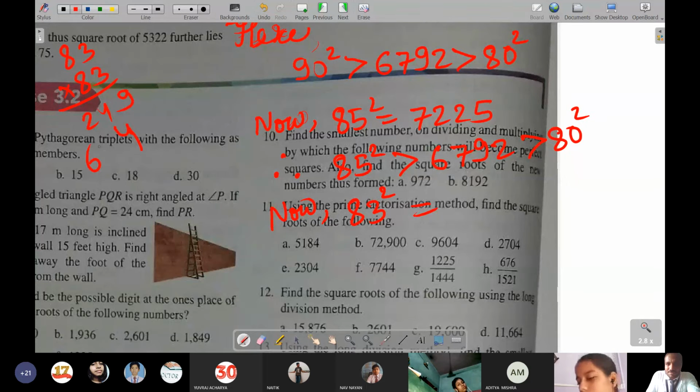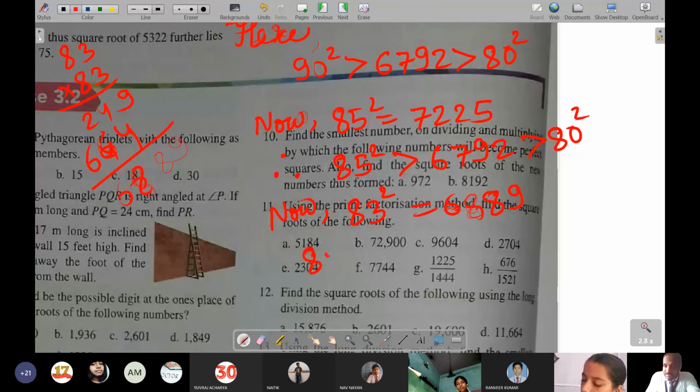So it will become 6889. It is more. Then we will get a smaller one now.